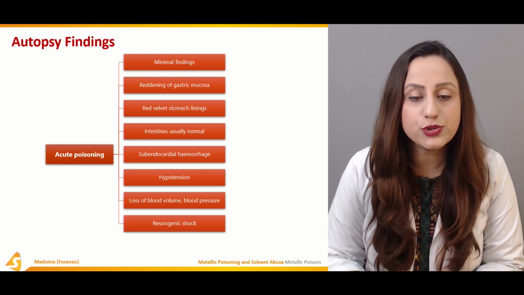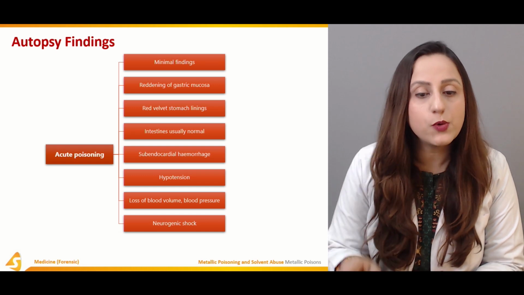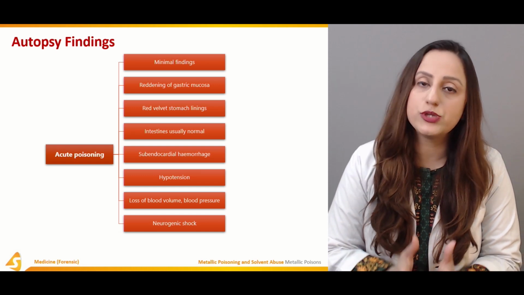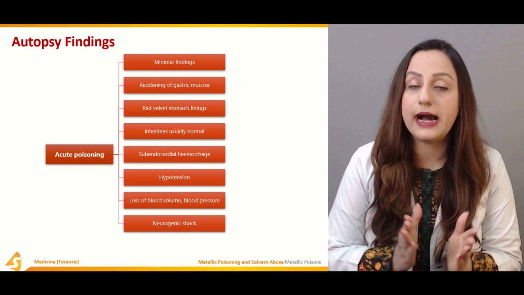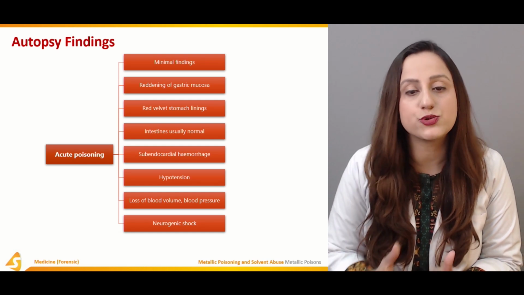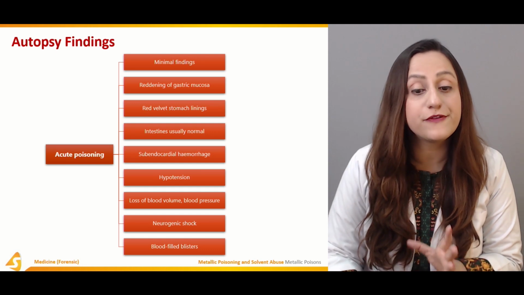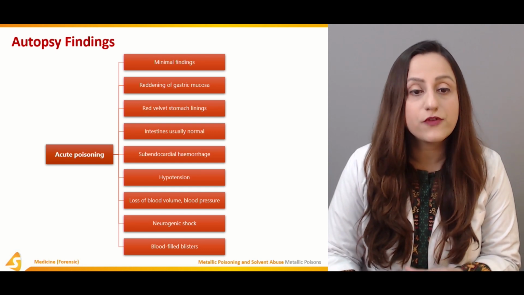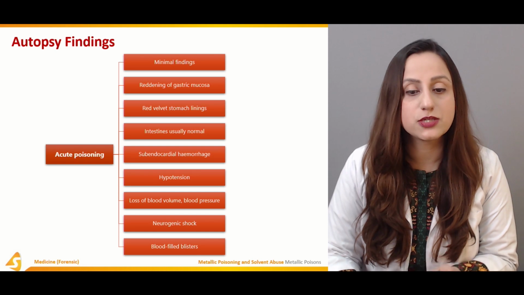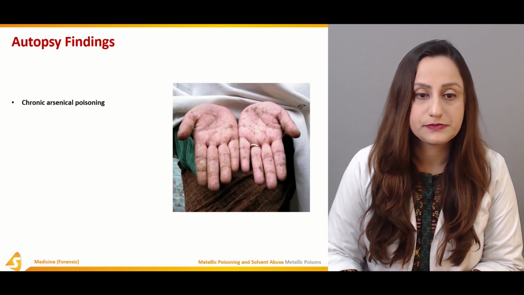So neurogenic shock is another way. One of the ways is through the loss of blood volume and hypotension, and one of the ways is through the neurogenic kind. So these are all observed over here, and blood-filled blisters are one of the complications that is observed in cases of metallic poisoning.